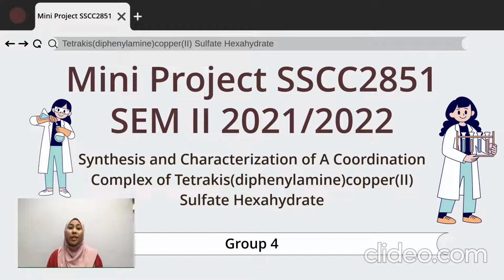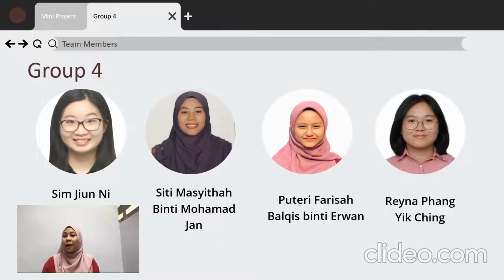Today we would like to present to you about the synthesis and characterization of a coordination complex of tetrakis diphenylamine copper(II) sulfate hexahydrate. Before we start, let me introduce our group members, which consist of Sim Juni, myself, Siti Mashita binti Muhammad Jan, Putri Farisa Balkis binti Erwan, and Reina Fang Yi Ching.